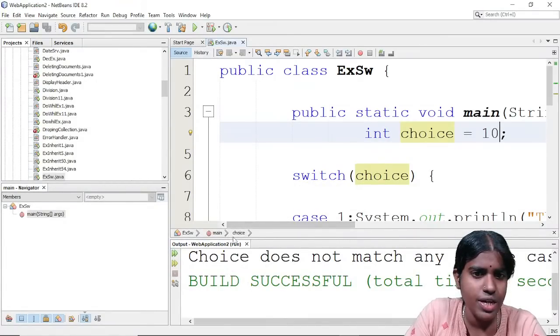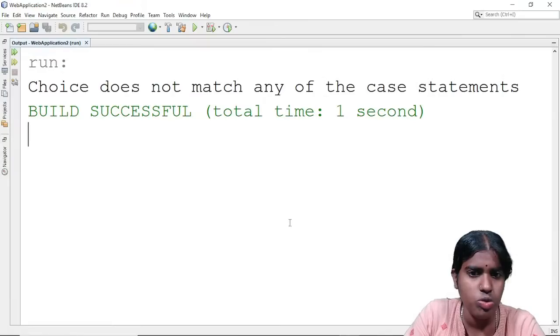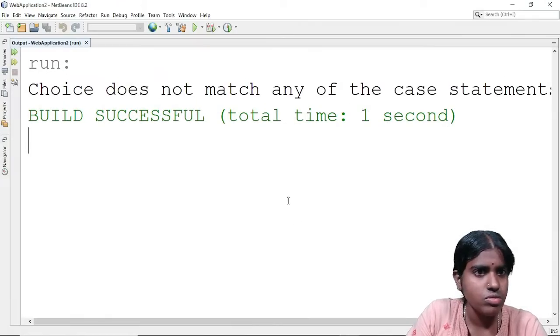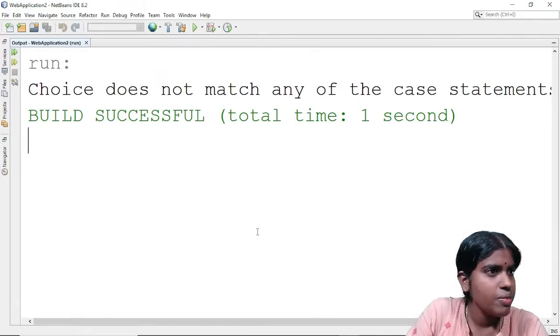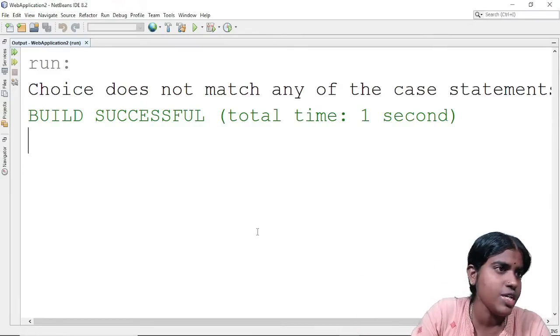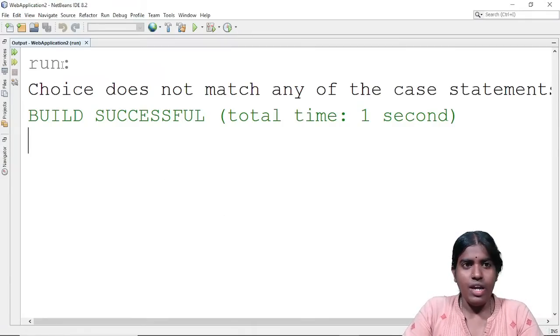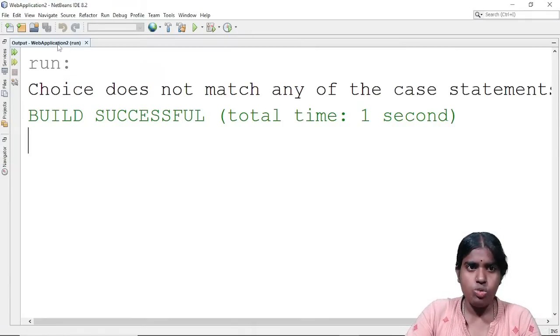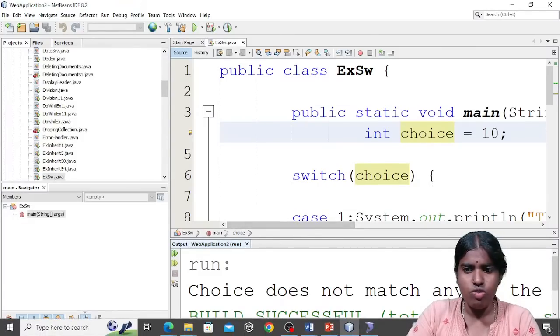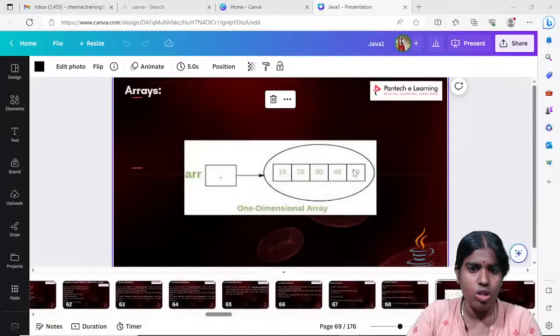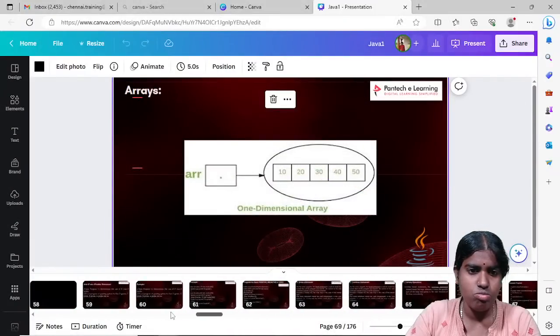I have shared the screen as well as this output screen. What is your doubt regarding the nested if statement? Having an if statement within another if statement. Yes? Yeah, so till this part everything is clear. I was discussing decision making statements and all those other types of statements.